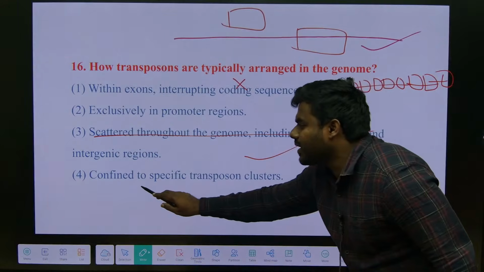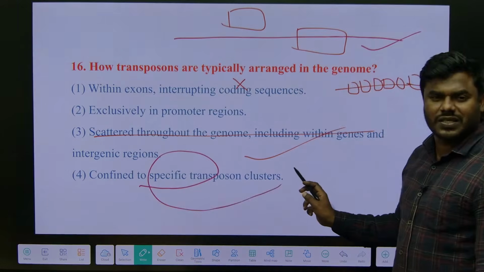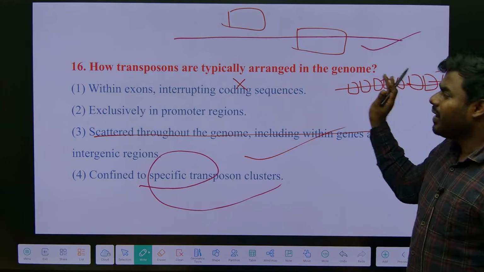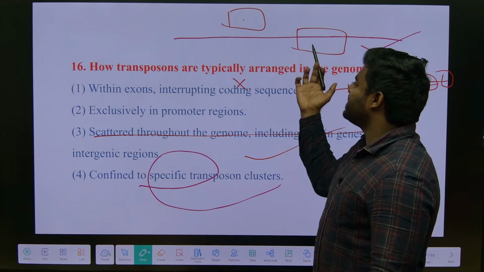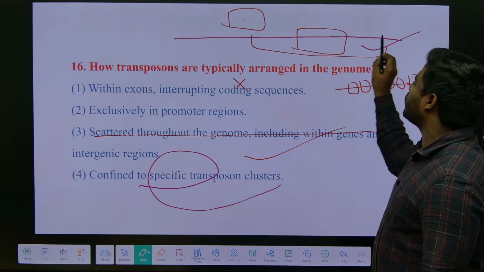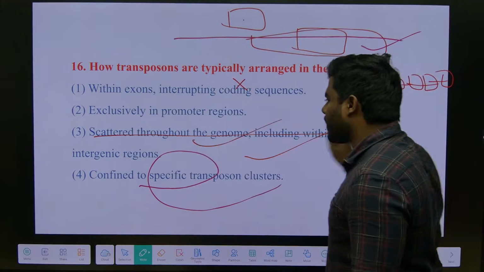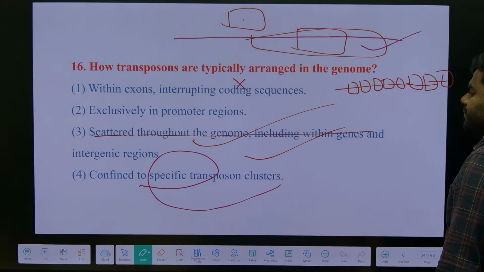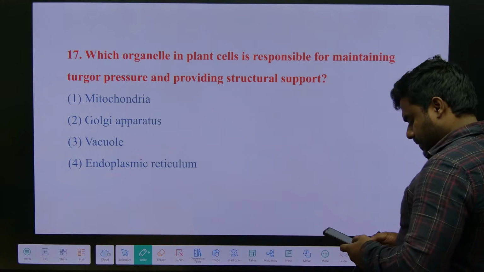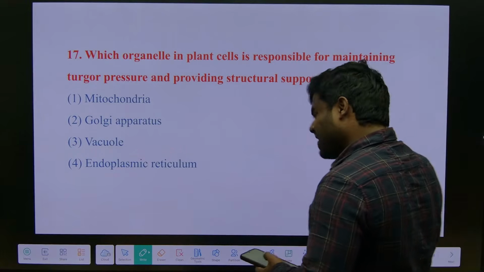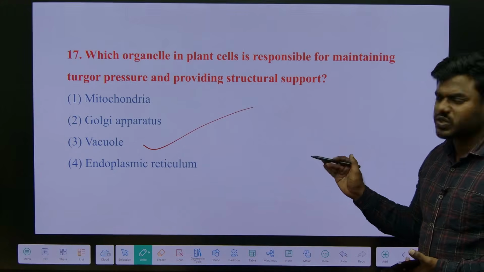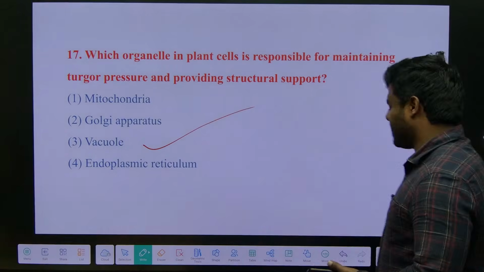Why? Because they are saying confined to specific transposon clusters. On our DNA there is nothing called a transposon cluster. The insertion is random; wherever it wants to insert, it can insert on its own, and it's scattered throughout the genome, right? The most appropriate or correct statement is option 3. So this is a 10th standard question, correct na? Because the vacuole allows the storage of various ions or solutes, which increases the turgor pressure. So simple question.